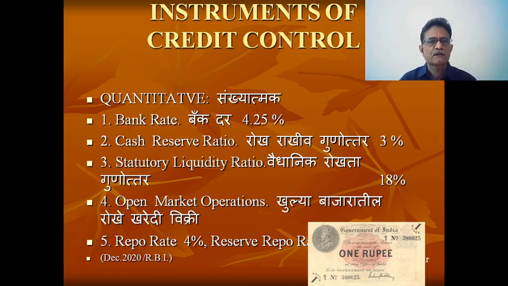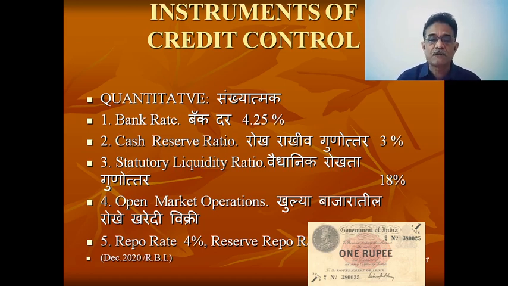So this is one of the quantitative instruments. If the bank rate is increased, naturally commercial banks will not approach the RBI. So control of credit is possible with an increase in bank rate, while a decrease in bank rate will encourage commercial banks to take loans from the RBI and they can provide more loans to their customers. Second is various reserve requirements. Which are those requirements? One is the cash reserve ratio, and the second is the statutory liquidity ratio.